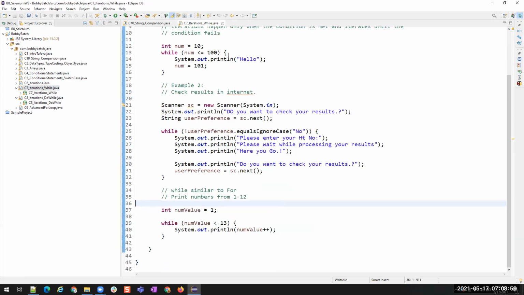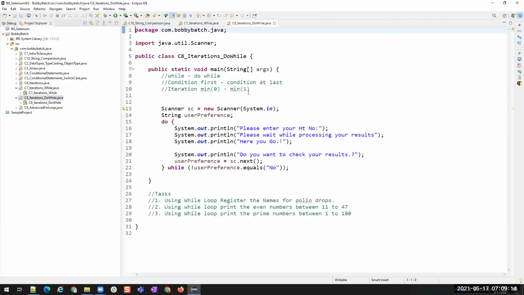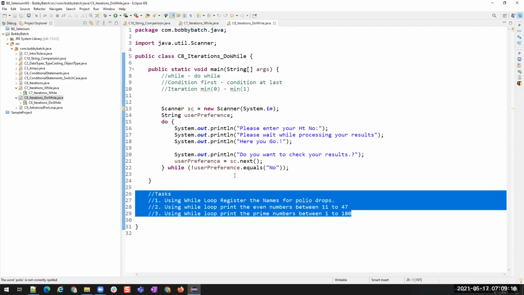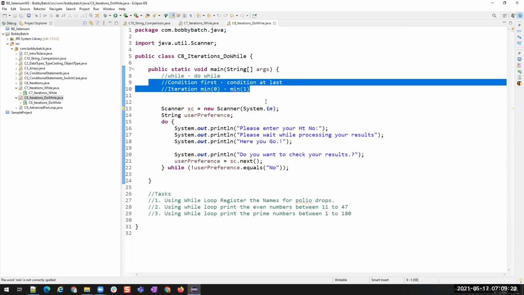So you are not listening to these sessions. I was listening, but I don't know. I feel like I never heard that once. See, the while and do while, I also gave tasks to you. Also the syntax. What is the difference here? Didn't we discuss this? While and do while.